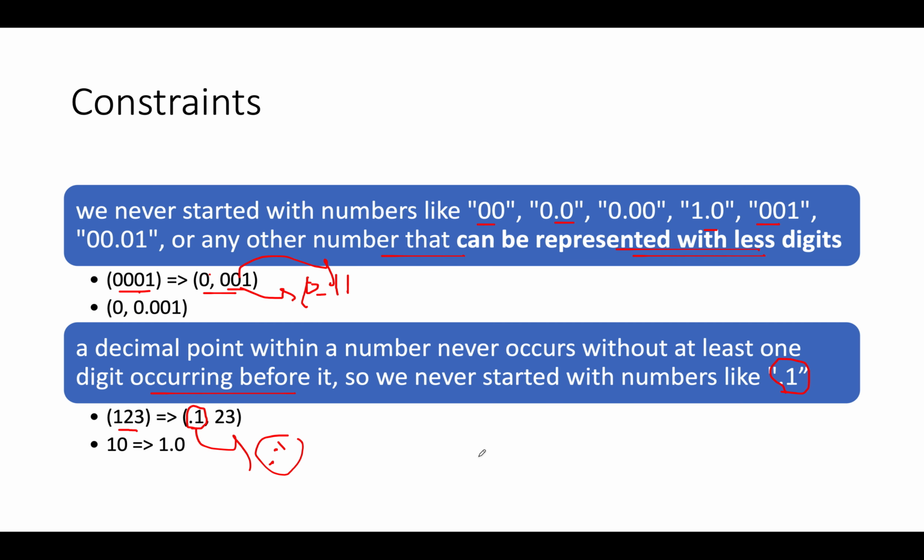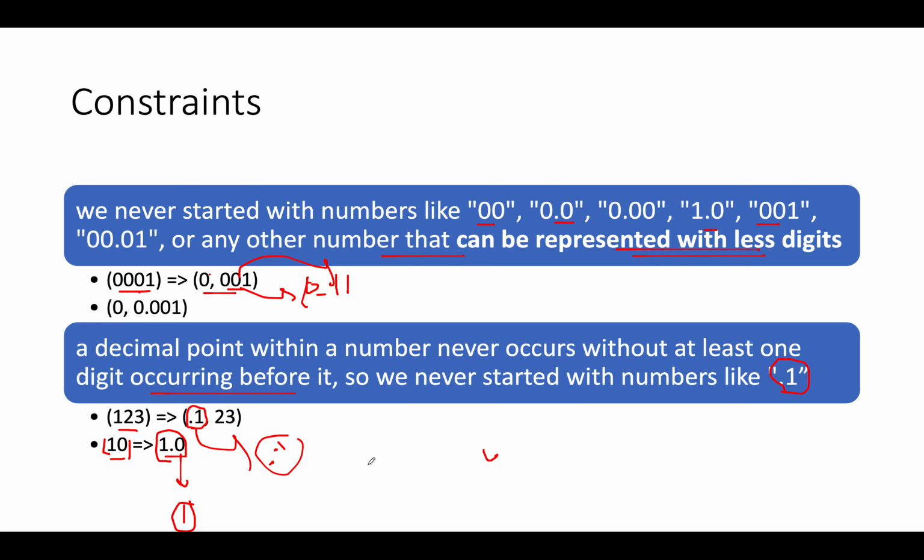Also, there's one more possibility of this case. If we assume the input string is bracket 10 bracket, you can't split the string into something like 1.0. One of the parts can't be 1.0 because the actual number is 1 itself.